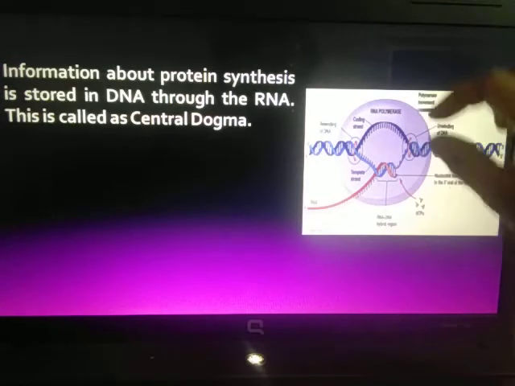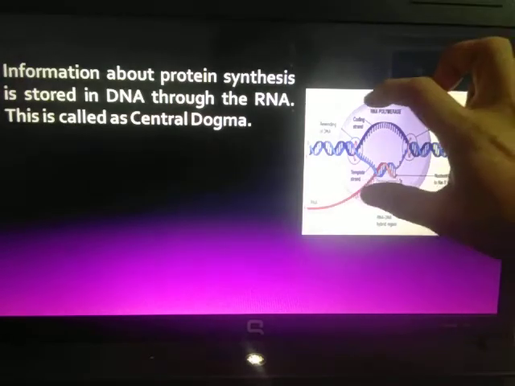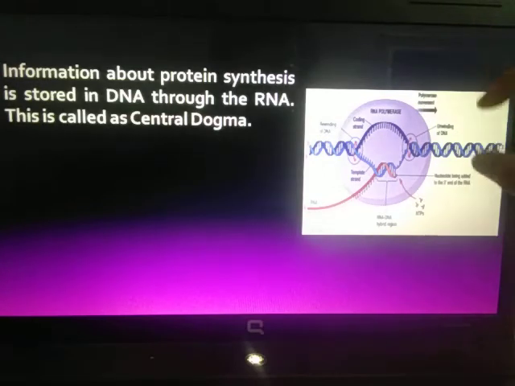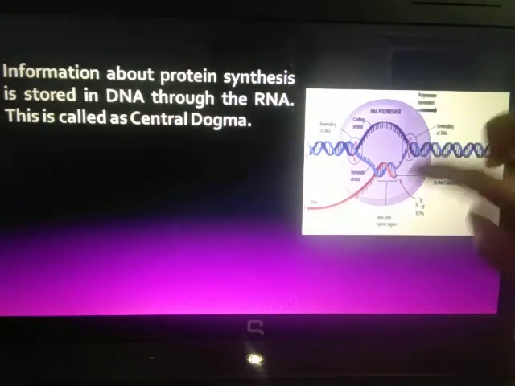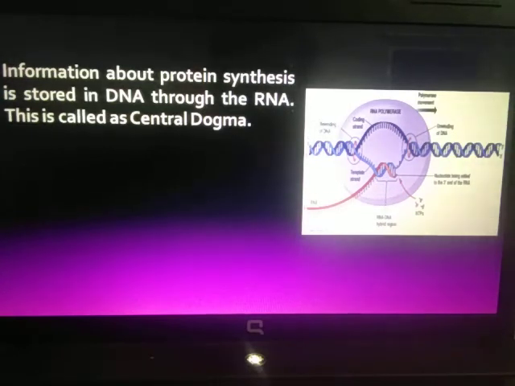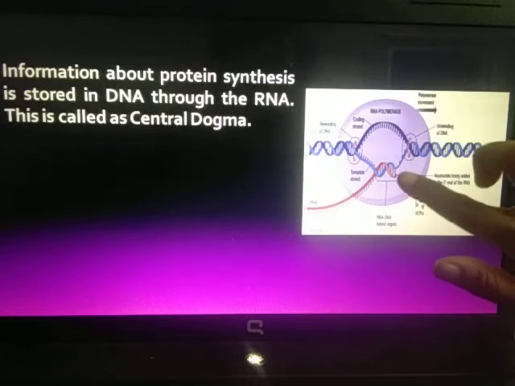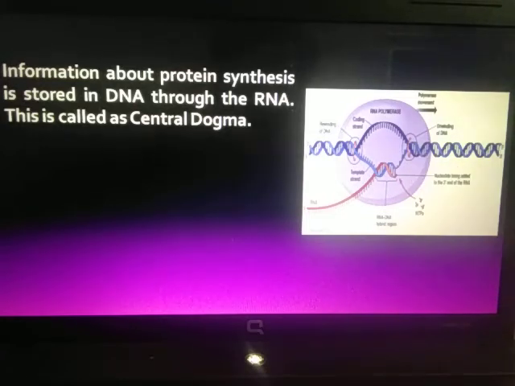Once it is formed from this particular position, the RNA polymerase goes on moving like this till it forms the mRNA and reaches the last stage, that is the termination stage. Once the termination stage comes, the mRNA formation is over.